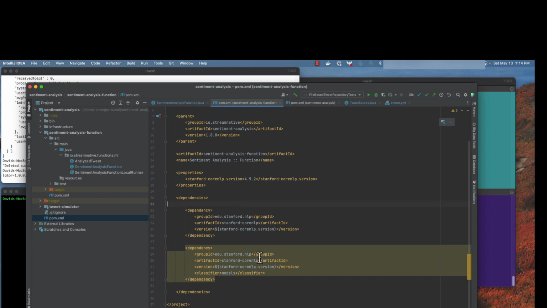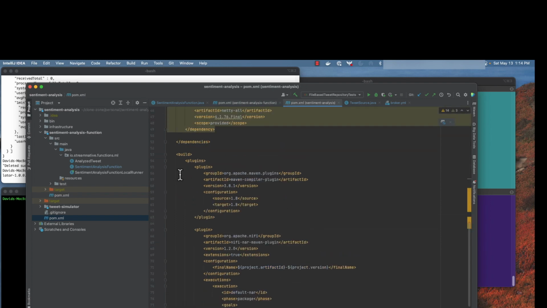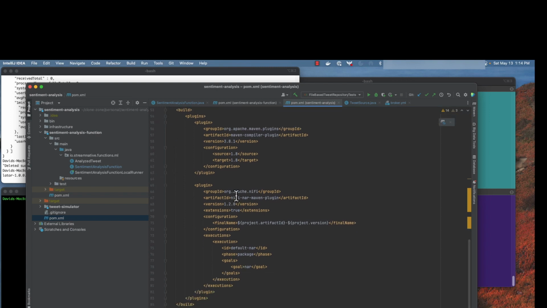Now, in addition to including the third-party libraries, in the base POM you can see that we've defined a build plugin here, which is the NAR plugin. This bundles everything together in a unified single deployable module, as I discussed in the previous section, which makes it easy for deployment.